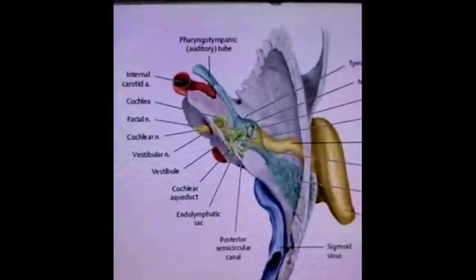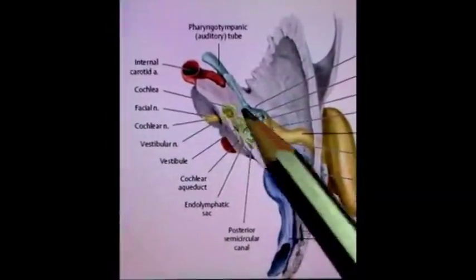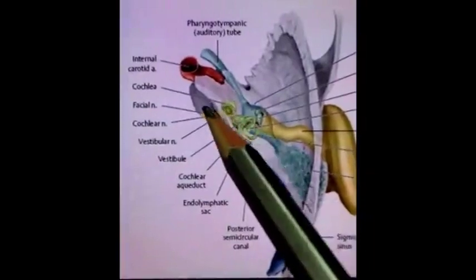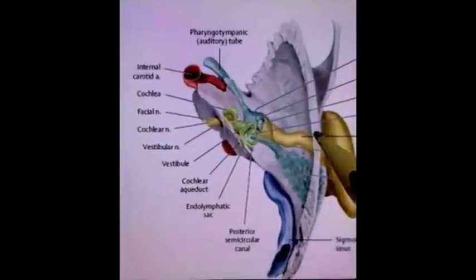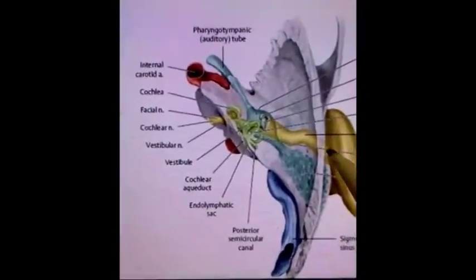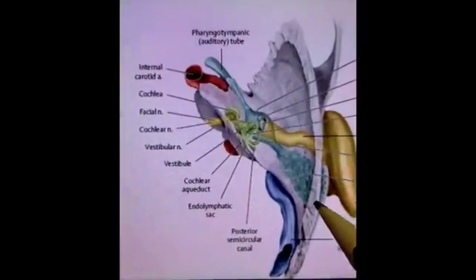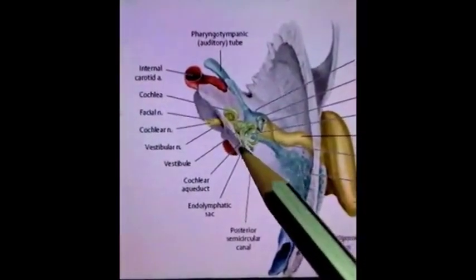the mastoid antrum. The mastoid antrum is related medially to the petrous temporal bone, and laterally it is related to the squamous part of the temporal bone. The bone is the same, that is the temporal bone, but here lies the squamous part and here lies the petrous part of the temporal bone.